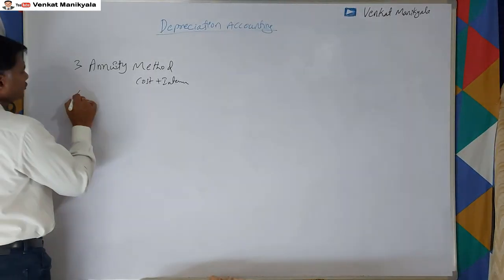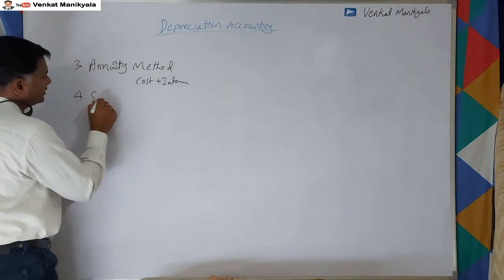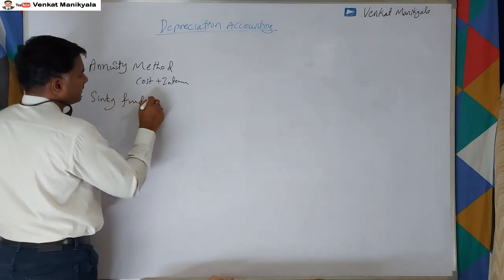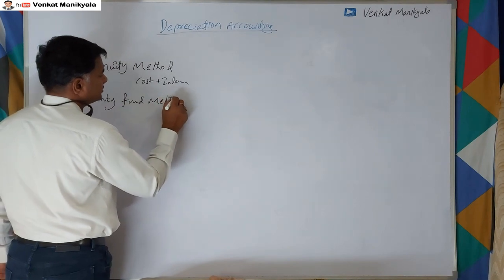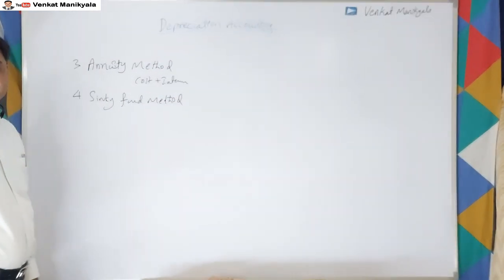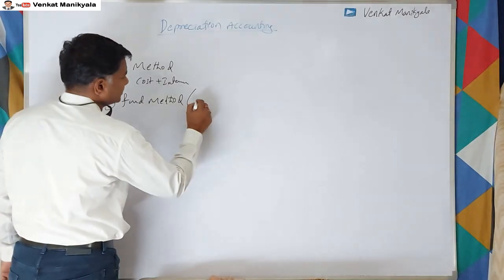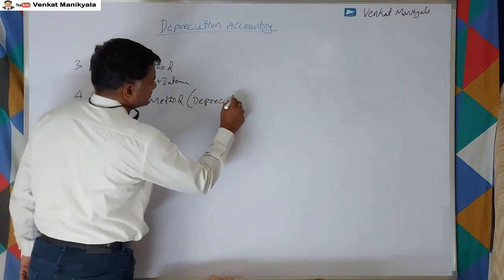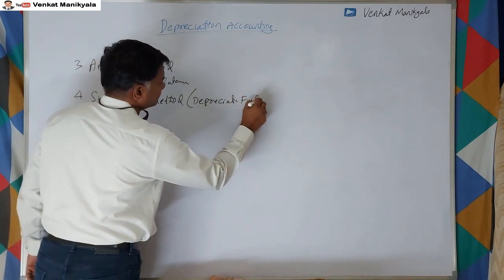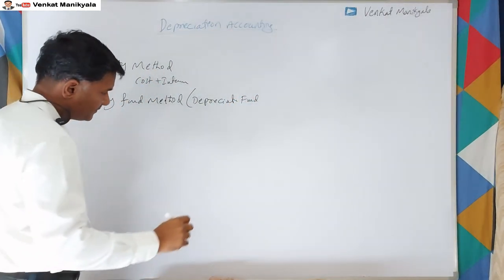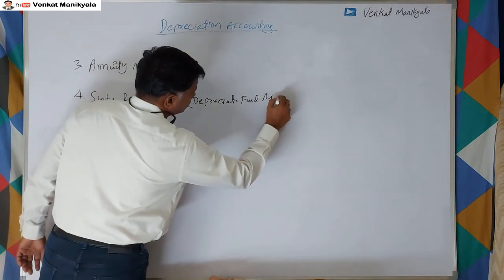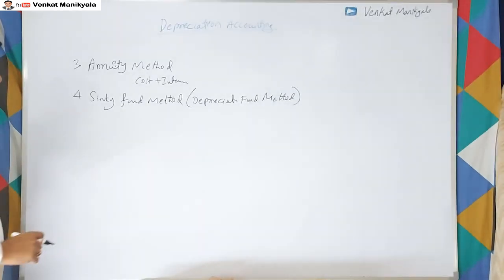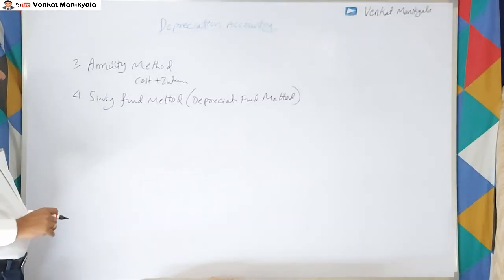The fourth one is the sinking fund method. This is also one of the most important ones. It is also called the depreciation fund method. It is like a sinking fund.